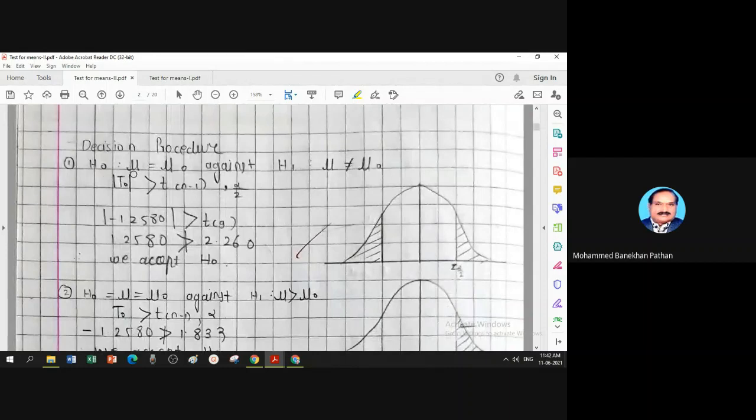H naught mu equal to mu 0 against H1 mu not equal to mu 0. If your H1 is not equal, the critical region, rejection region, is on both sides, left hand and right hand, because not equal to has two possibilities. It may be greater, then right hand side. If it is less, left hand side is a critical region.